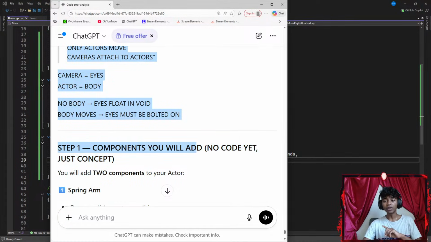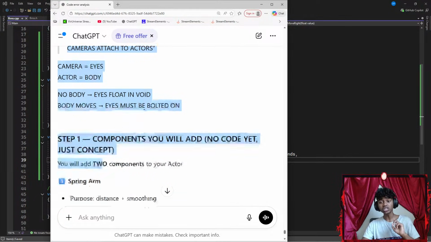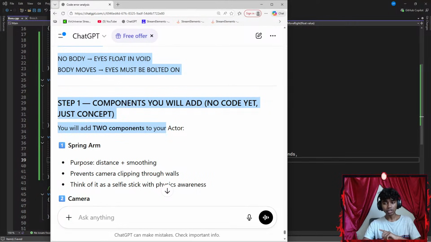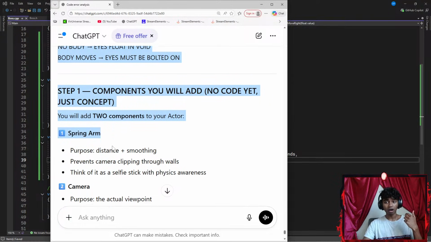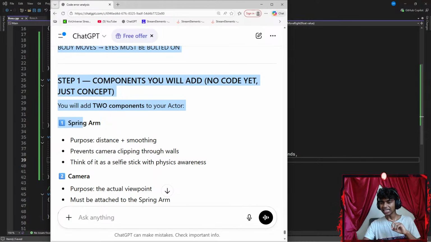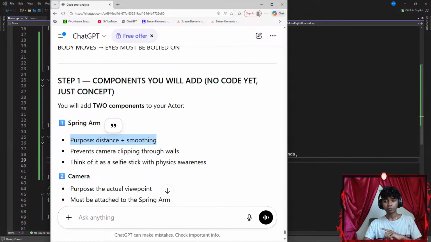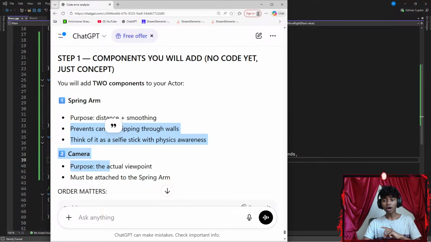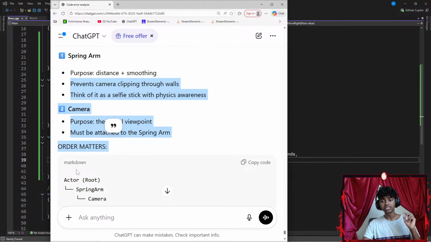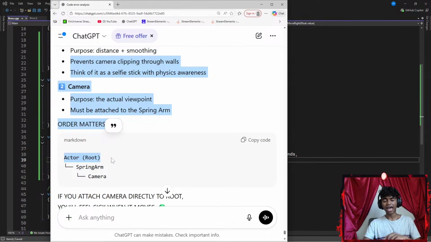Step 1, components. You will need to add, not code yet, just concept, two components to your actor. A spring arm. I've honestly just heard the word spring arm, I've never used it. Purpose: distance plus smoothing. Prevents camera clipping through walls. Think of it as a selfie stick with physics awareness. Camera: the actual viewpoint, must be attached to the spring arm. Order matters. So actor is my root, then spring arm and camera.